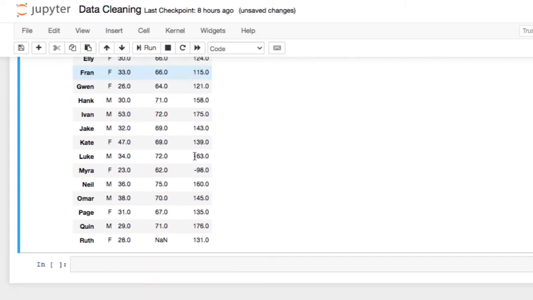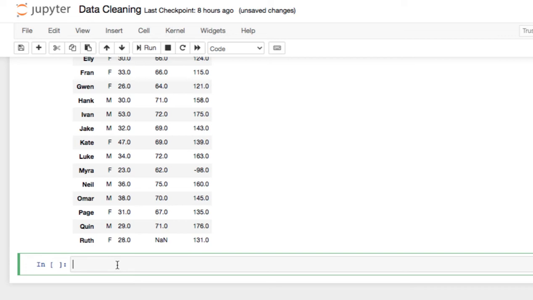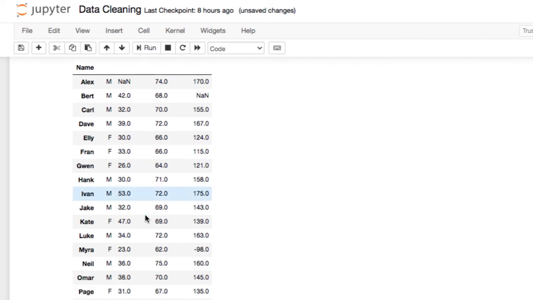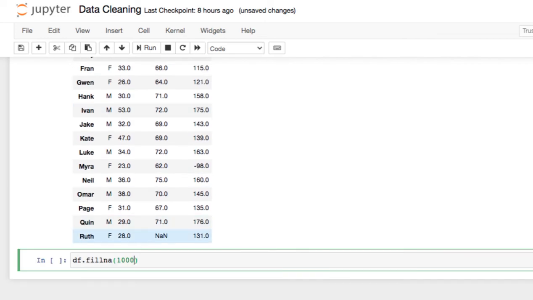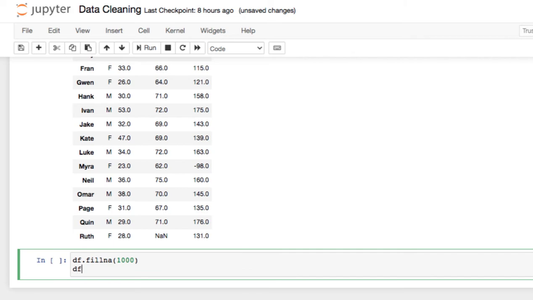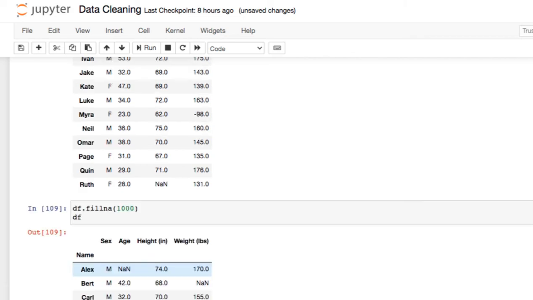So what I can do is simply use the command df.fillna, and with what value do I want to fill my nan here. I take a random value. Let us take 100, because there is no entry of 100, so we can clearly make out, or we can take 1000. Alright, and I see my data frame after giving this command.